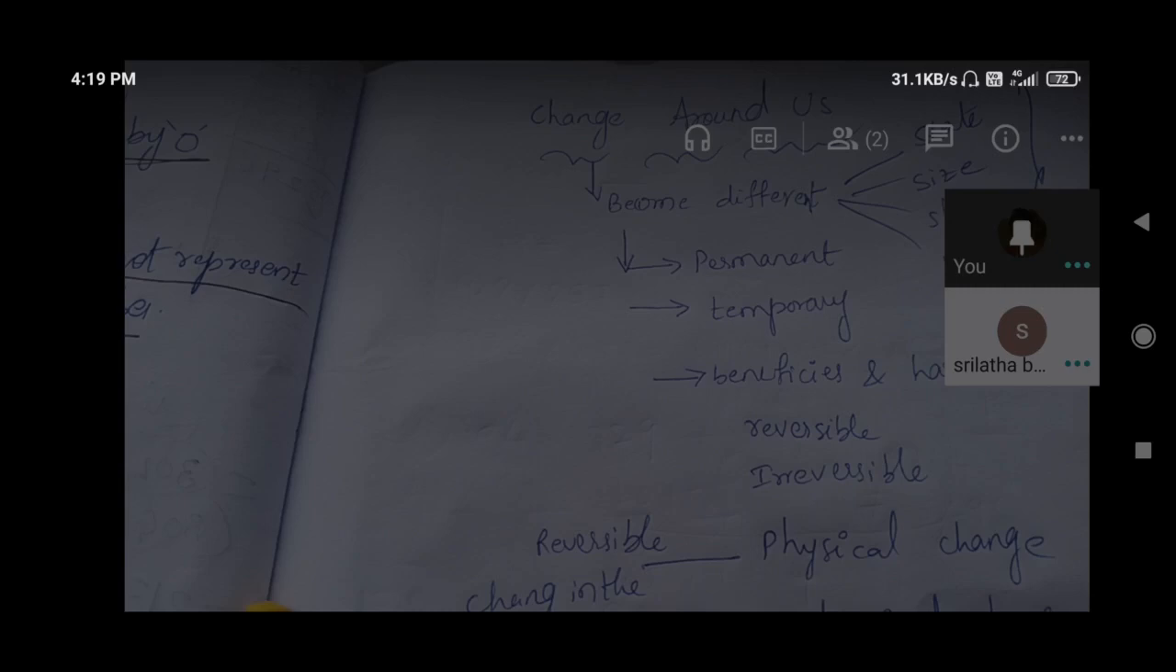And burning of candle, burning of paper also will release black color smoke, carbon dioxide like. Yes, black color smoke will come. That new substance formed means that is permanent change and chemical change. All chemical changes are permanent, irreversible. Physical changes are temporary and reversible.